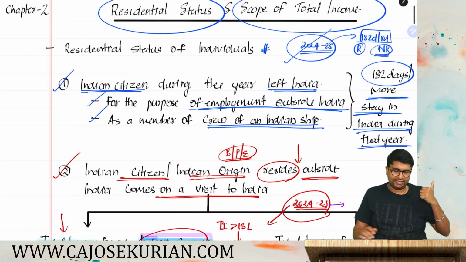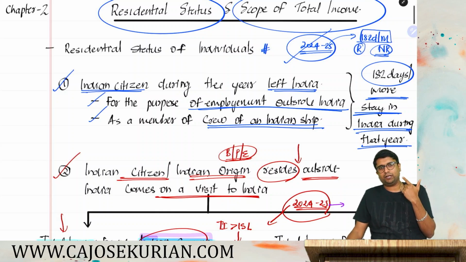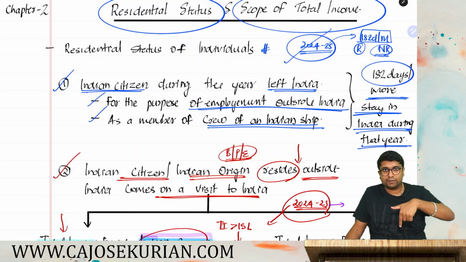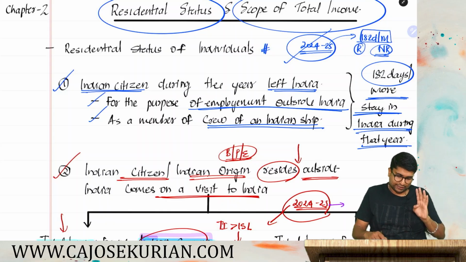Number 1, Indian citizen who left India for the purpose of employment or left India as a crew member of an Indian ship. Category number 2, Indian citizen or person of Indian origin residing outside India who comes on a visit to India. Category number 3, Indian citizen having total income more than 15 lakh and not paying taxes anywhere shall become a deemed resident. Now, category number 4, other persons.